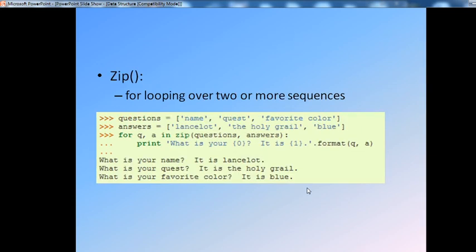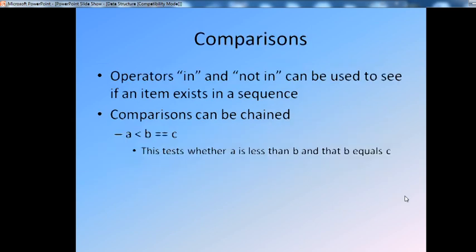Next is zip, for looping over two or more sequences. Here the questions are name, quest, favorite color, and the answers are Lancelot, the holy grail and blue. For q, a in zip questions and answers, print what is your name, using format of q and a. What is your name? It is Lancelot. What is your quest? The holy grail. And finally, what is your favorite color? It is blue. That means you can zip two or more sequences.